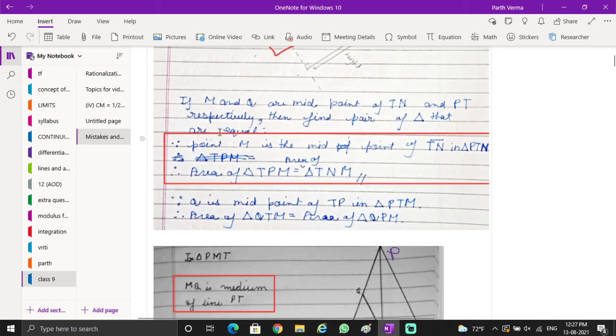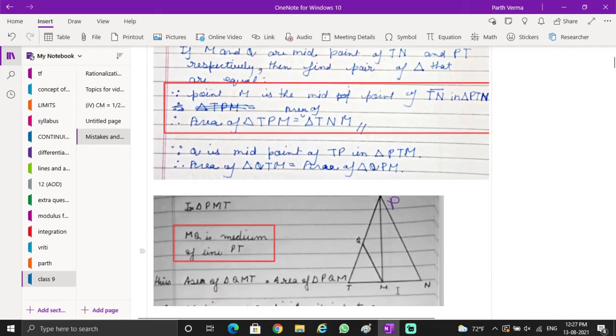Next, there's one more thing. Here, somebody has written point M is the midpoint of TN, which is correct, because M can be called the midpoint of TN, but PM is the median of the triangle. So: point M is the midpoint of TN in PTN, therefore area is equal. If you want to give me the detail, I didn't ask you to write this, but if you're writing it, this is wrong. If M is the midpoint of TN, then the areas become the same? This is a little confusing, unless you name it as a median.